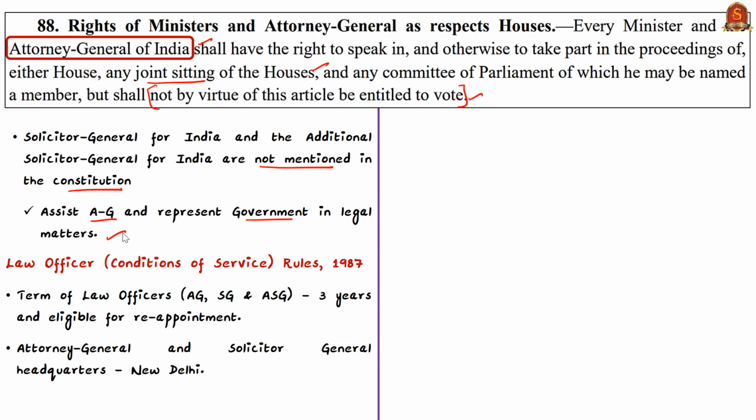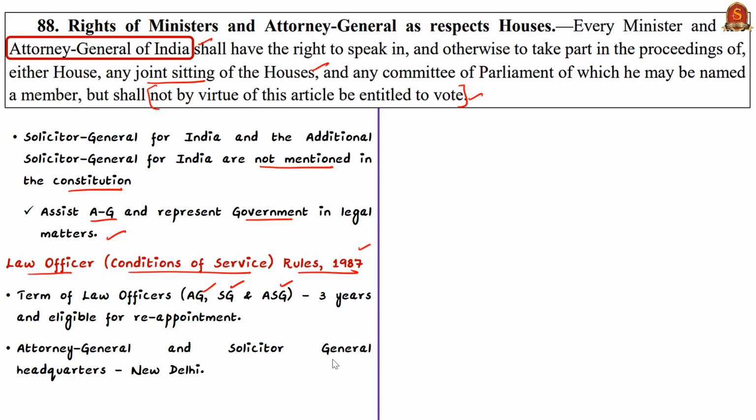Now, in pursuance of Article 76 and Article 309 of the Indian Constitution, the President issued rules called the Law Officer Conditions of Service Rules, 1987. These rules are comprehensive and they delineate the functions of the Attorney General, Solicitor General and Additional Solicitor General. Prior to the rules of 1987, there were rules of 1972. The 1972 rules were superseded by the 1987 rules.